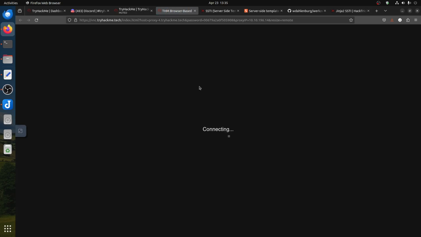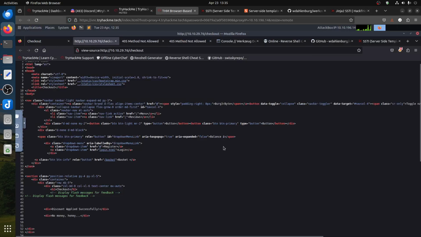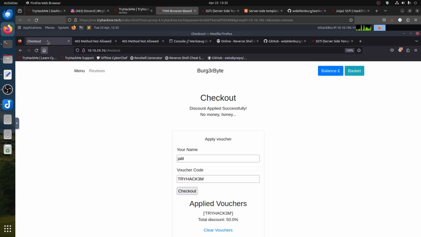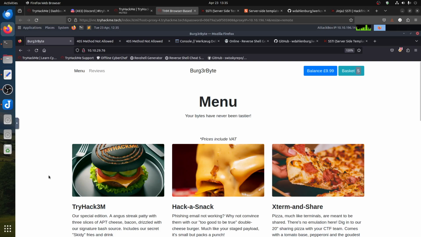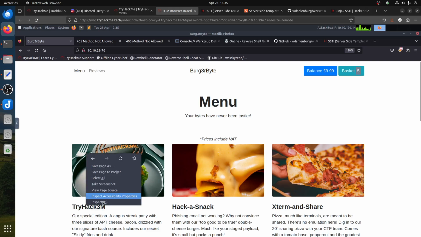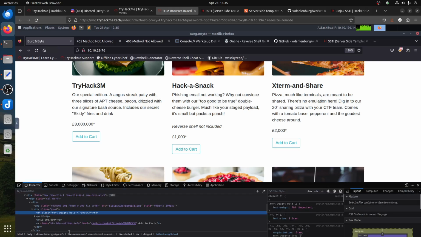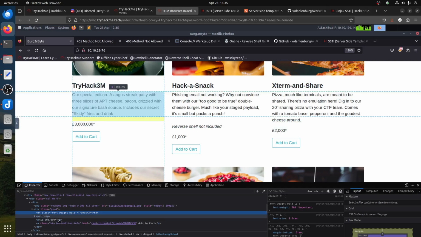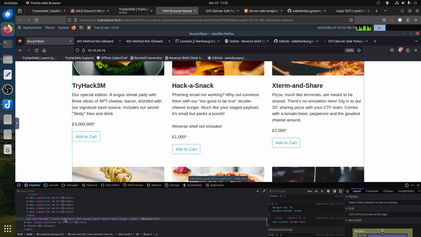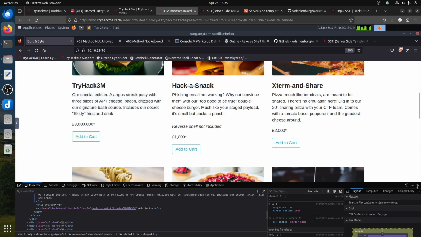In any case, basically you can try SQL injection, you try whatever you try, but the only thing that makes some kind of sense is that we know this one, Try3M, is the one that has that. So I was thinking, can you inspect quickly? Yeah, there's nothing special. Say font weight, TryHackMe. There's no hidden stuff here to suggest it's the voucher. So basically you assume it's the voucher.